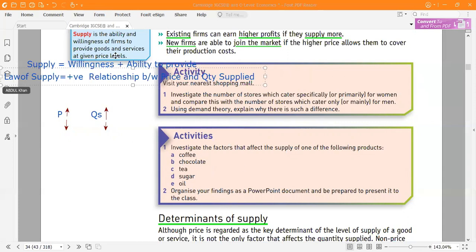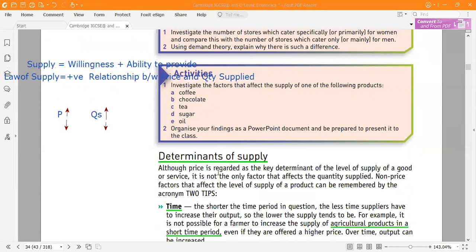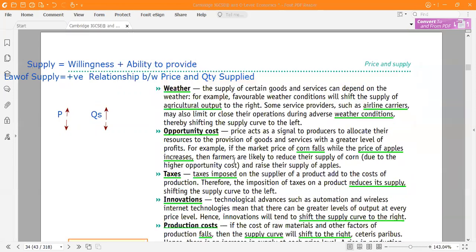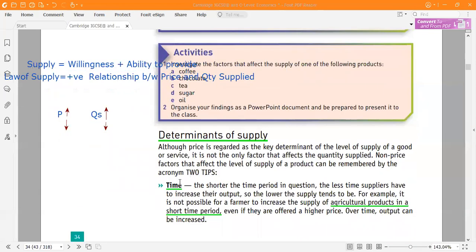Then here what we are going to do is the determinants of supply, the same thing we studied in demand. Determinants are factors other than the price. Any factor other than the price that affects the supply, we are talking about those factors. Number one is time. Time is a very important factor.